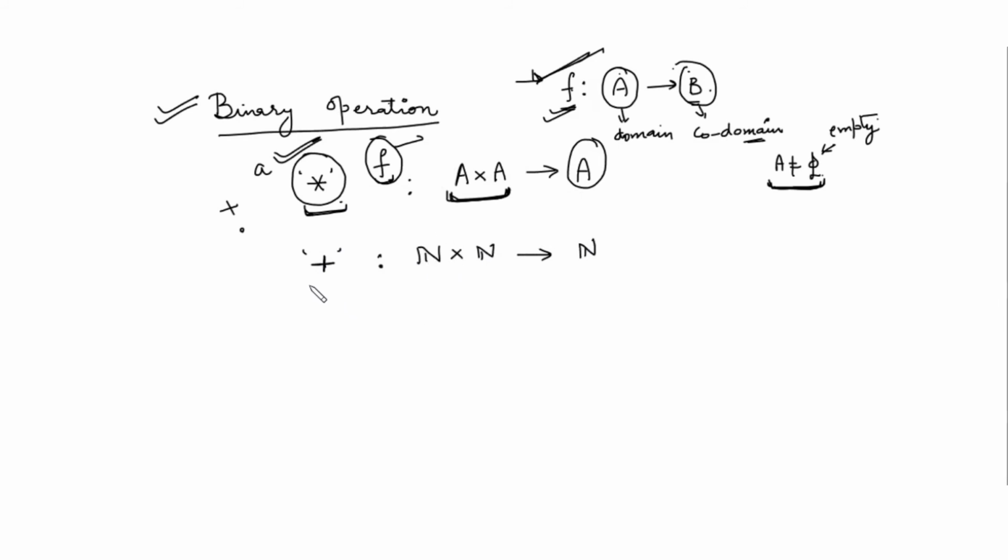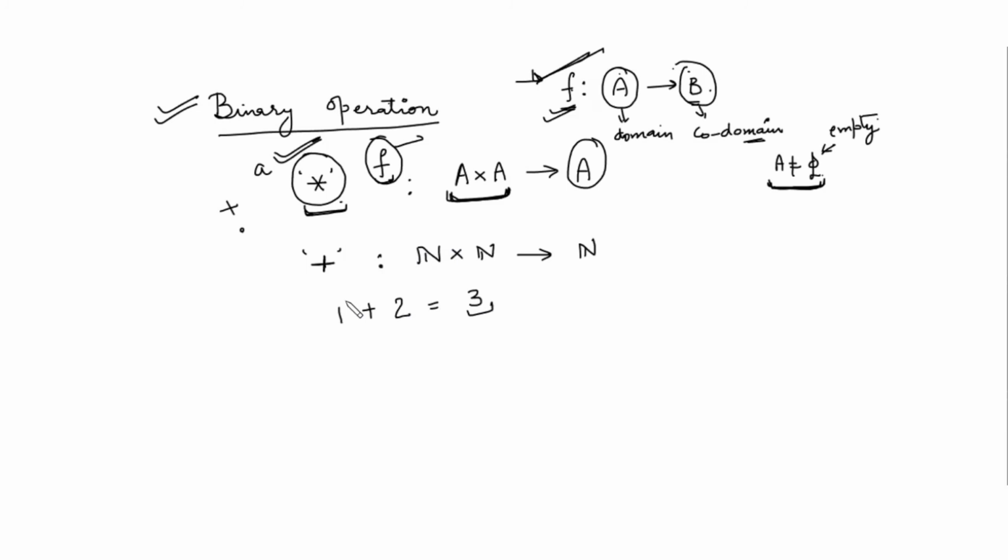It will be a binary operation if we take two natural numbers, apply this operation, and we get a new natural number, and this is true for every element of the natural numbers. You take any two natural numbers, you add them, you will again have a natural number. This point is clear?